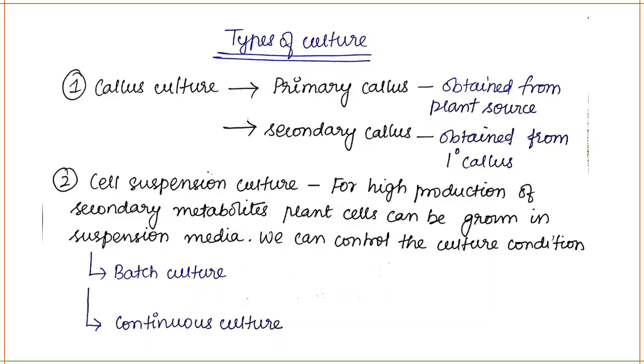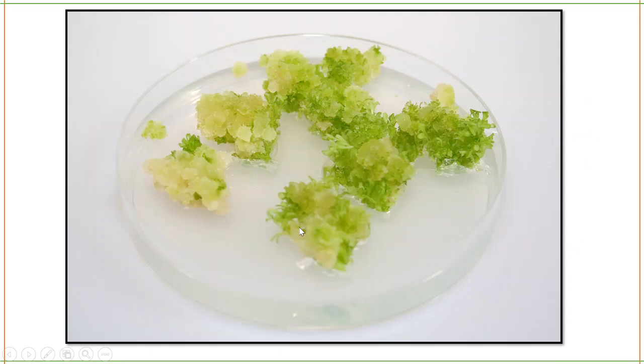In continuous culture, the name itself says it's not batch to batch, it's continuous. Continuously you will be giving the feed and continuously you will be getting the output. You will remove the output, and you'll again put the feed in. So it's a continuous process without any stop. Okay, so this is a callus. You can see these are callus, which is being grown on a media here.